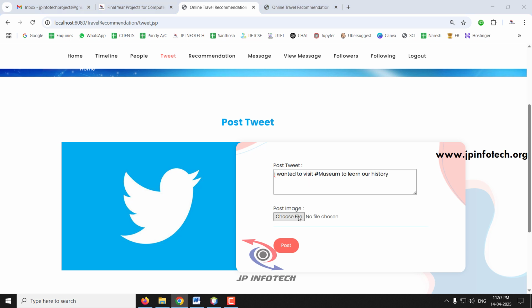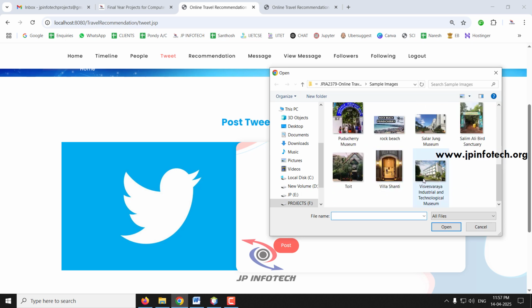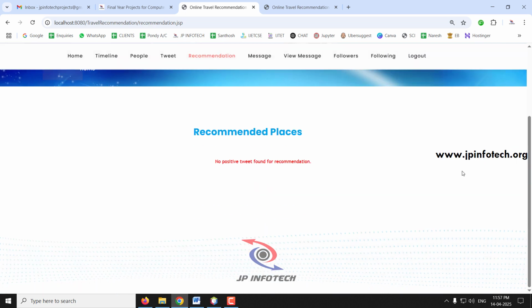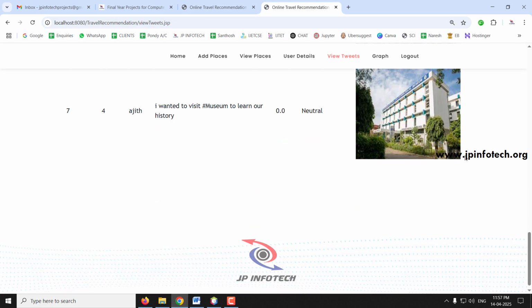I'll just post this tweet by selecting any image, and post it. So now if you go to the recommendation part, you can see there is no positive tweet found. So now let us go to the view tweets and see what happened.